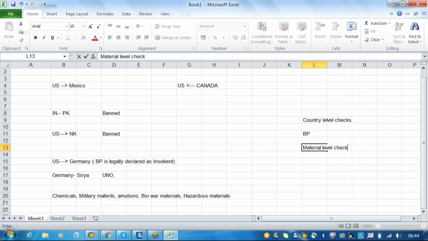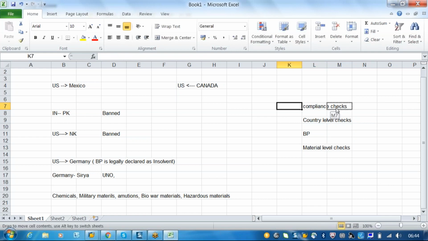So we should deal with these kinds of checks when we are dealing with an export. Basically these are the primary checks. After this only we will go with the customs declarations. First of all we will be screening whether these kinds of checks are available or not. If so, how the system has to react. So these are nothing but your compliance checks. These are part of your compliance checks that we are doing.